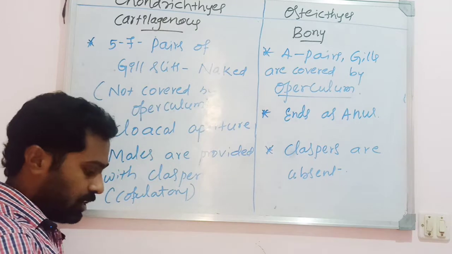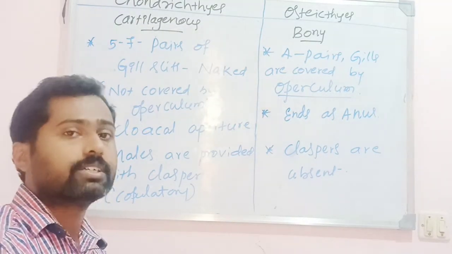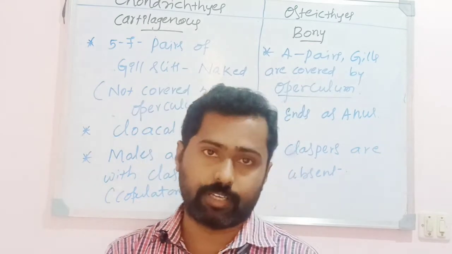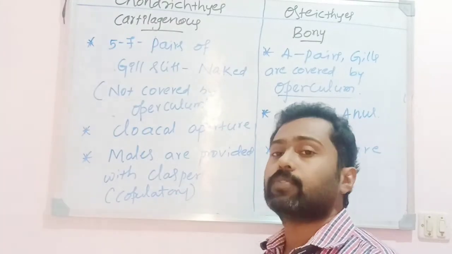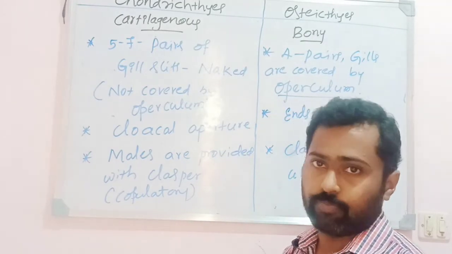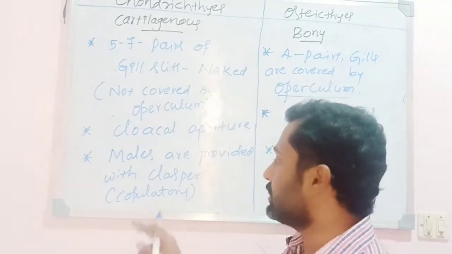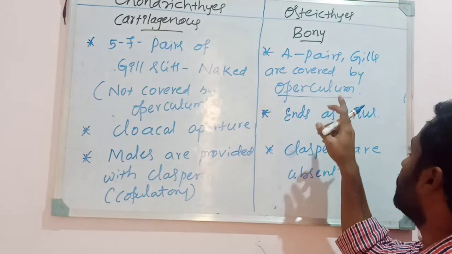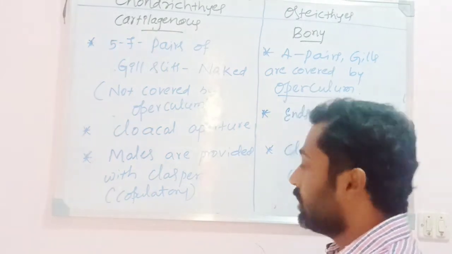The copulatory organ is nothing but an organ meant for the transfer of gametes to the female body. This is an organ produced in males. It is meant for the transfer of gametes to the female reproductive system. That is what is called a copulatory organ. Such a copulatory organ is absent in case of osteichthyes. Males are not provided with the claspers.